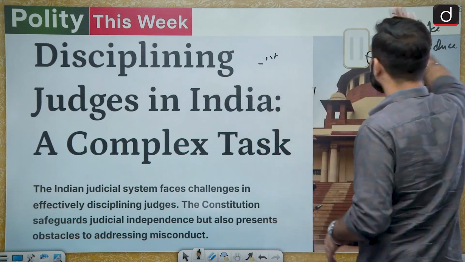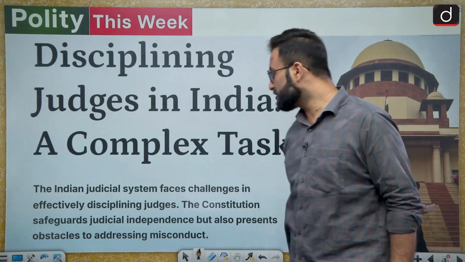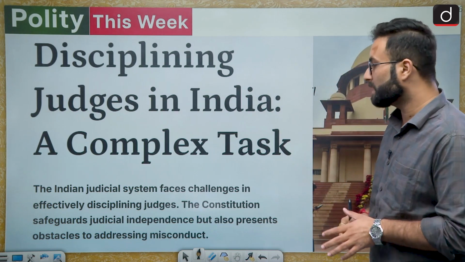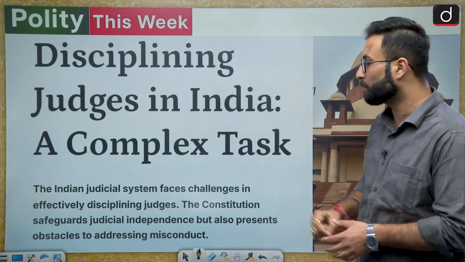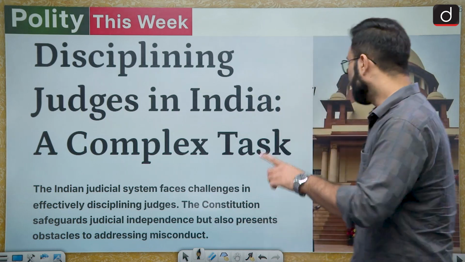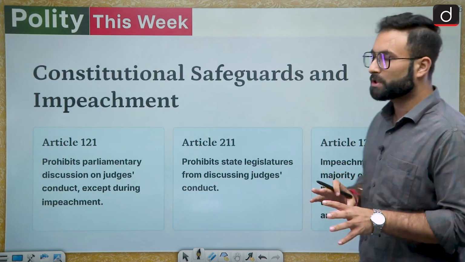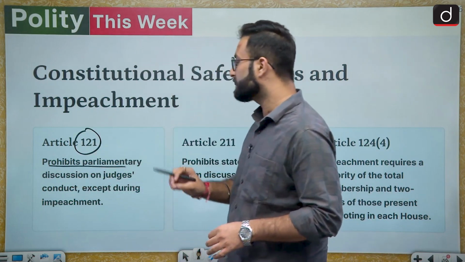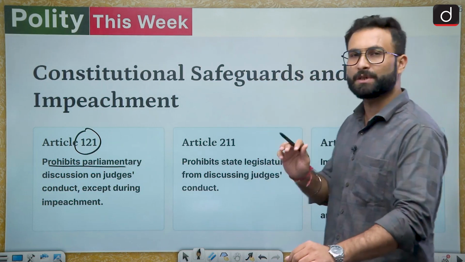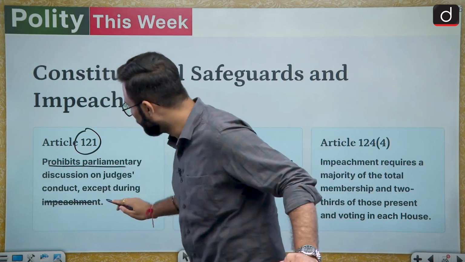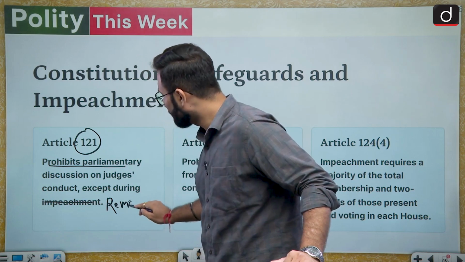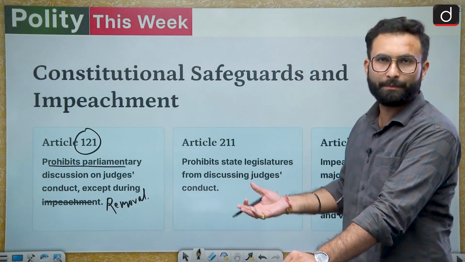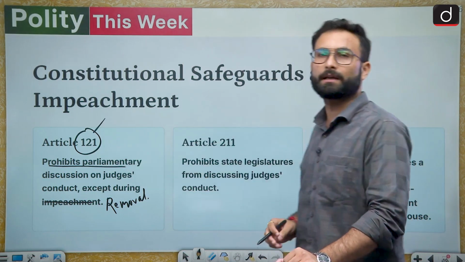So let's see here. The Indian judicial system faces challenges in effectively disciplining judges. The constitution safeguards judicial independence but also presents obstacles to addressing misconduct. If we talk about the constitutional safeguards, Article 121 prohibits parliamentary discussion on judges' conduct except during removal. So except during removal, you cannot discuss the judges' conduct in the parliament. That is a safeguard provided under Article 121.